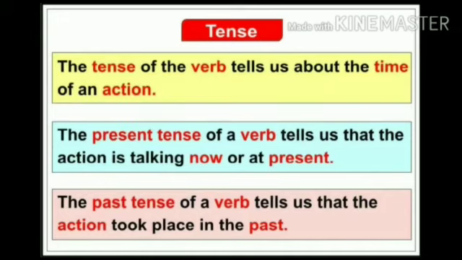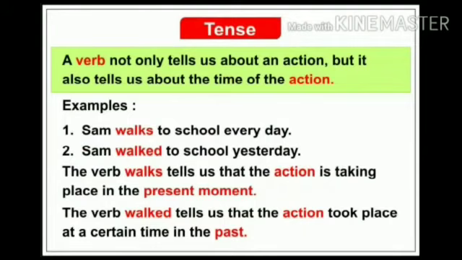Let us revise. The tense of a verb tells us about the time of an action. The present tense of a verb tells us that the action is taking place now or at present, about which we have already studied. The past tense of a verb tells us that the action took place in the past. Now let us understand about it.